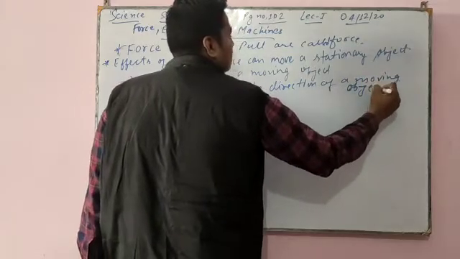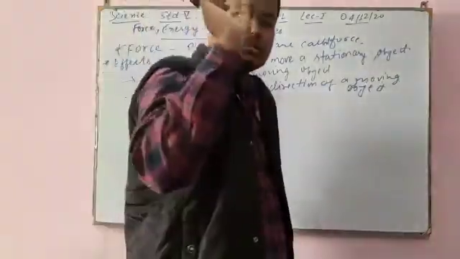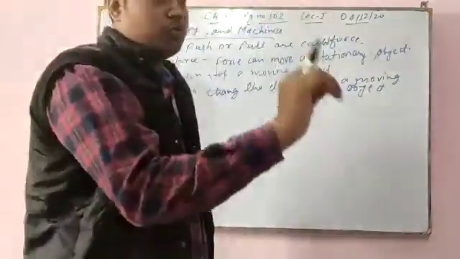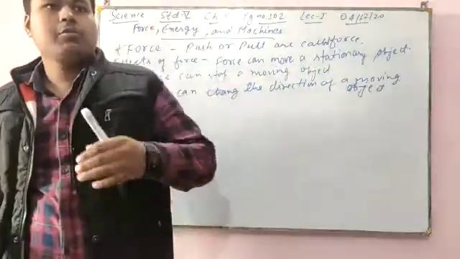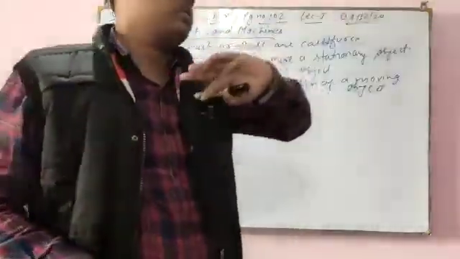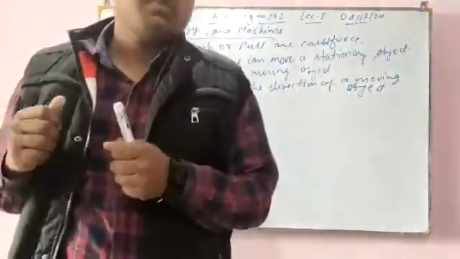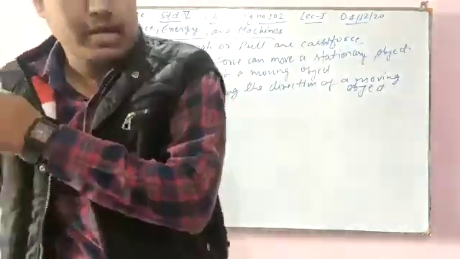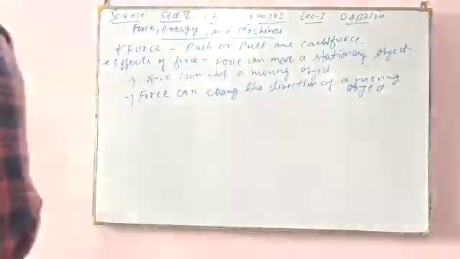It means, example of the cricket ball only, when a bowler bowls, that ball is moving. Now a batsman can hit that ball in any direction, the off direction, the leg direction, back side, front side. So the batsman has to apply force only, and he can change the direction of the coming ball.